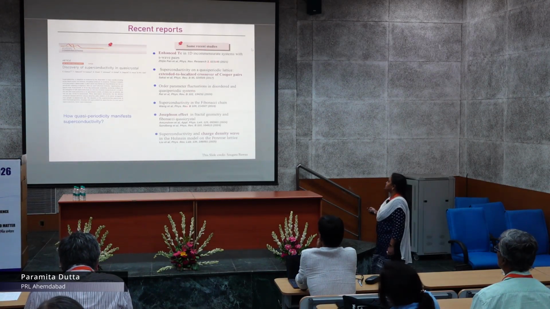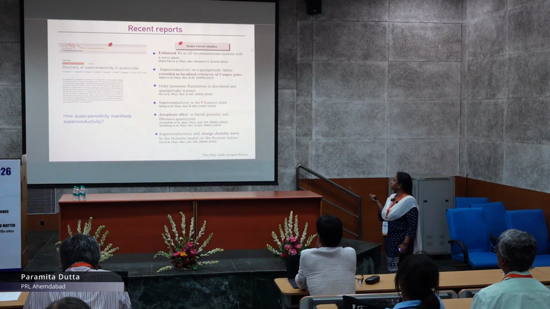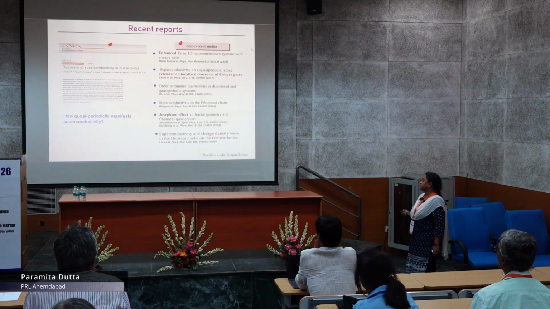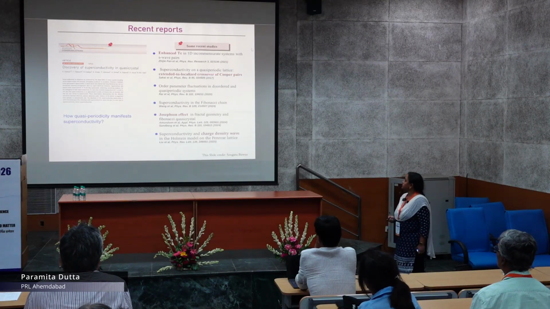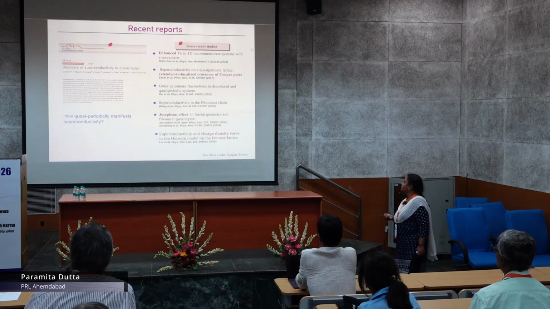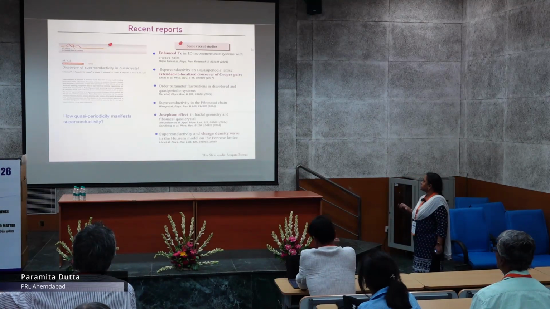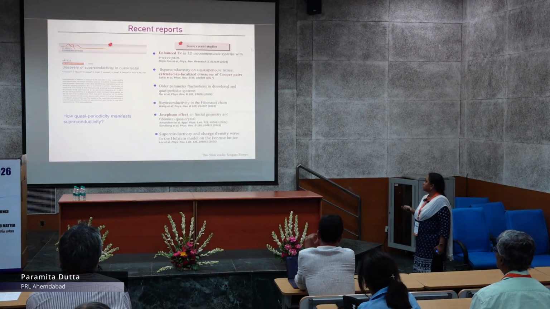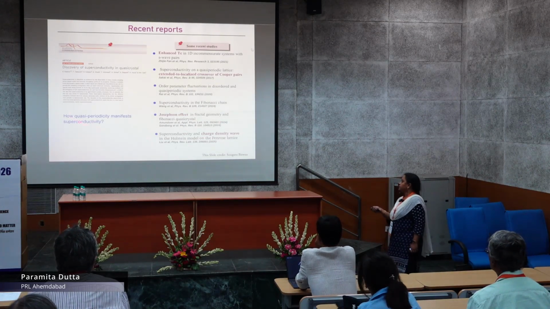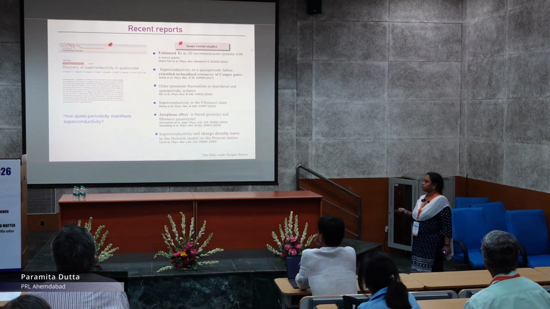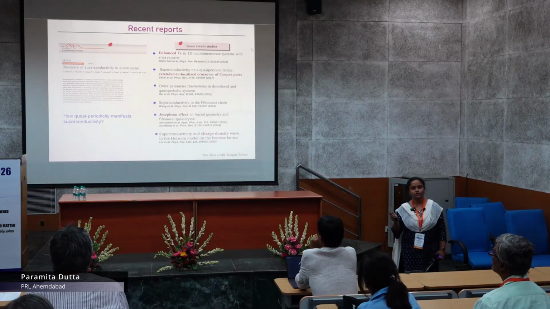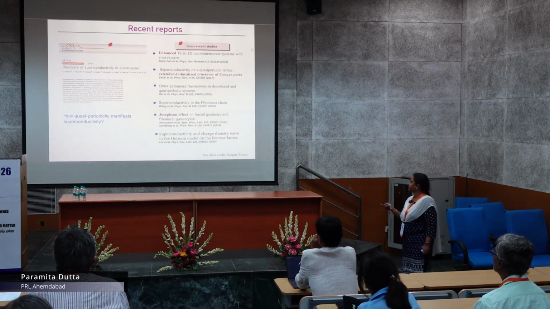Not only this one, there are also some other works, and I have mentioned some of them here. Like enhanced TC in 1D incommensurate systems with S-wave pairs, and superconductivity in a quasi-periodic lattice. Then they have discussed the extended to localized crossover of Cooper pairs. There are some other works including the Fibonacci chain, and also order parameter fluctuation, Josephson effect, and charge density wave. So the question that we are asking is how quasi-periodicity manifests superconductivity, but sorry, I should correct this question a little bit. It is not the superconductivity, it is the Cooper pair formation only.